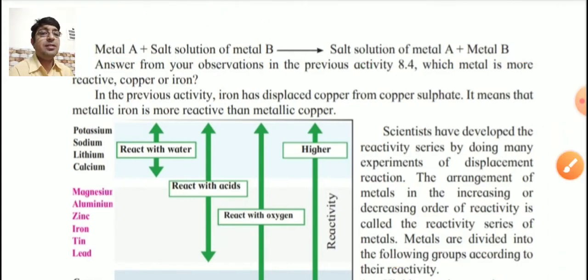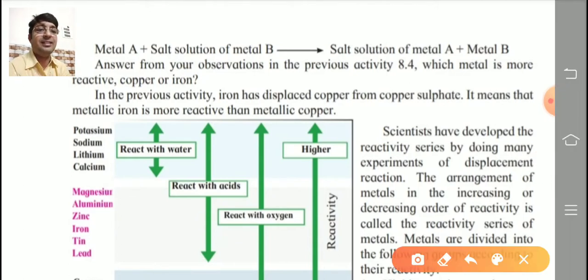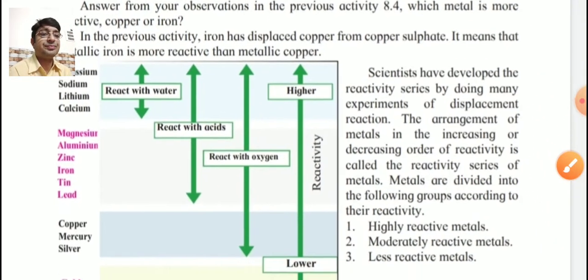So answer from your observation in the previous activity, related to copper sulfate and iron: which metal is more reactive, copper or iron? In the previous activity, iron displaced copper from the copper sulfate solution. It means that, underline, iron is more reactive than metallic copper.